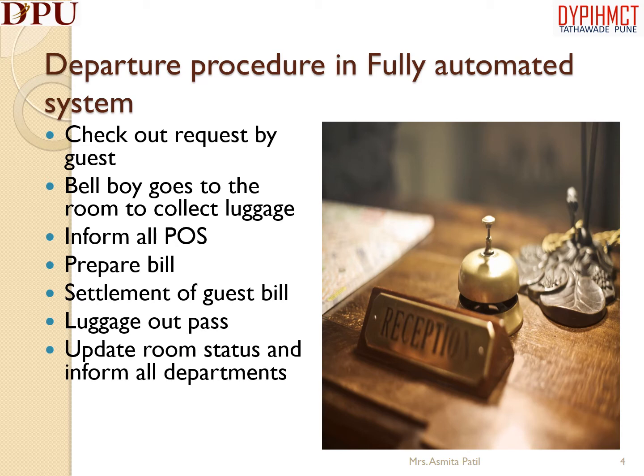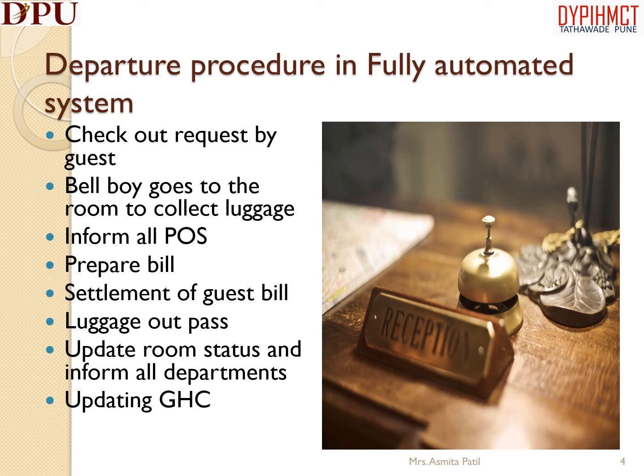The payment is received from the guest as per the predetermined mode of payment. The front desk makes the luggage out pass.